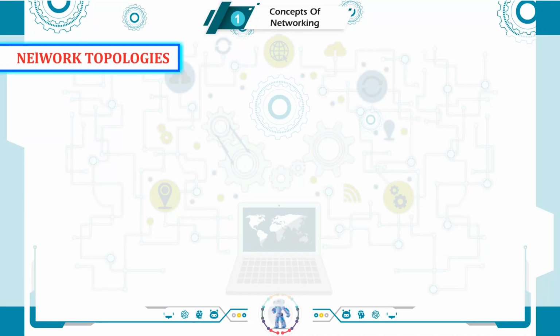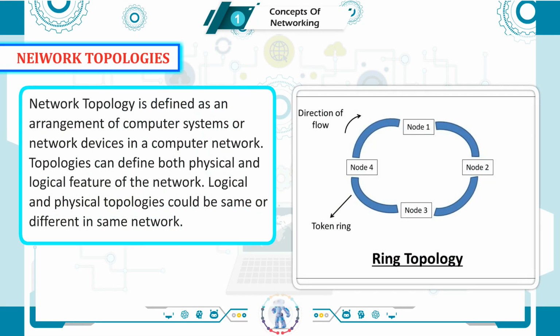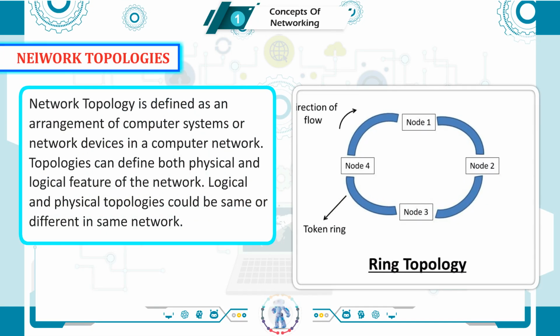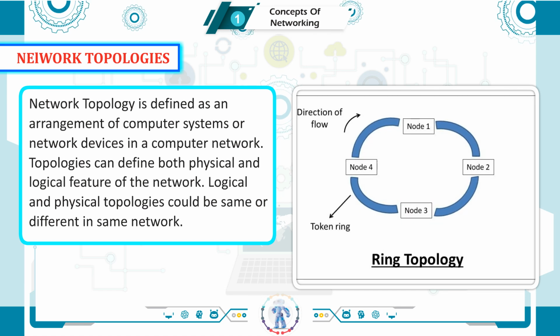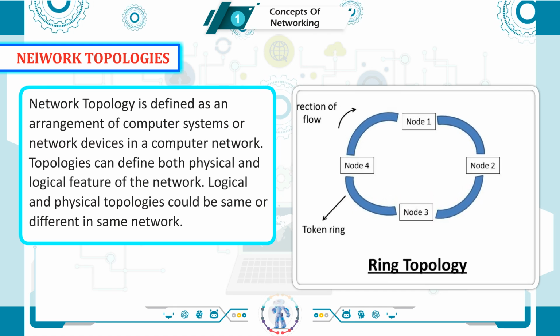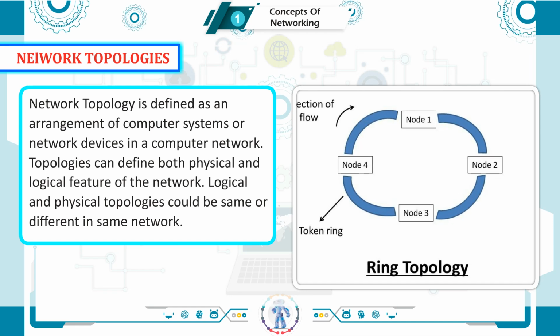Network topologies. Network topology is defined as an arrangement of computer systems or network devices in a computer network. Topologies can define both physical and logical features of the network. Logical and physical topologies could be same or different in same network.